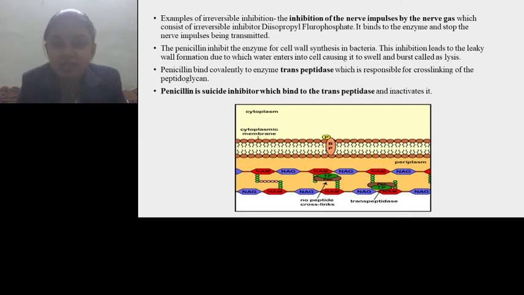In this diagram you can see there is a cross-linking between two polymers, and this is TP, the transpeptidase, and this is PEN, the penicillin molecule. It binds with the transpeptidase, which is the enzyme. It alters the active site of the enzyme, and the substrate cannot bind with this transpeptidase, and hence there is no cross-linking here, which is present normally on the left side of the diagram.